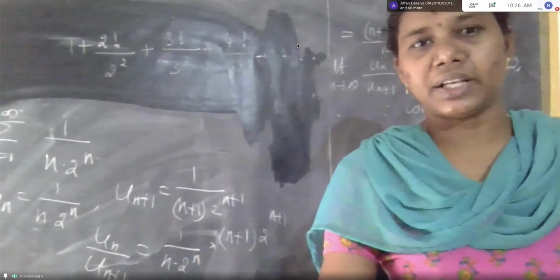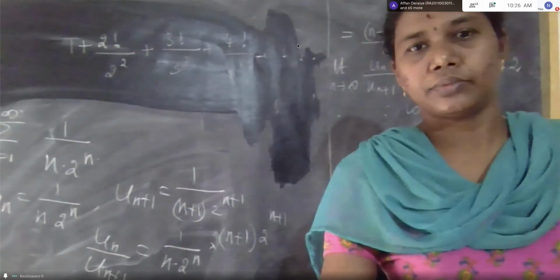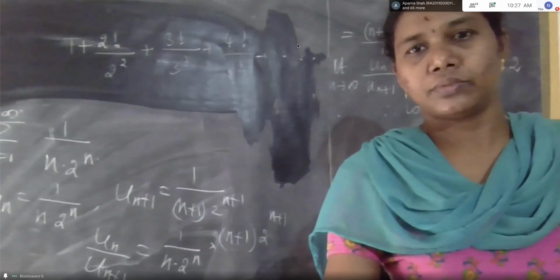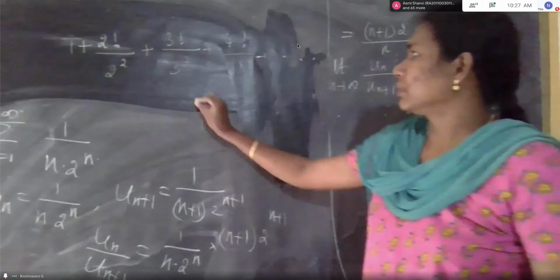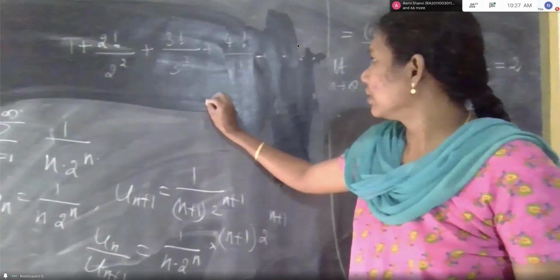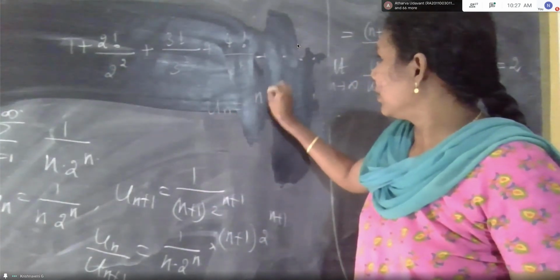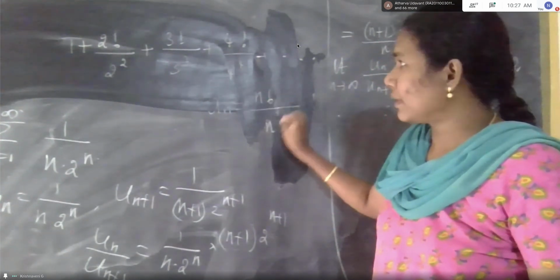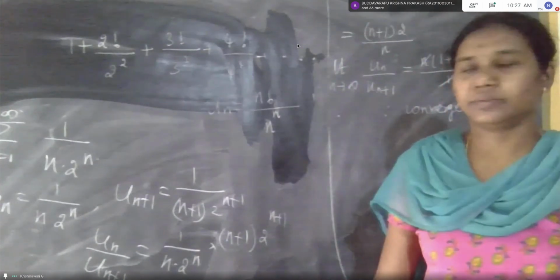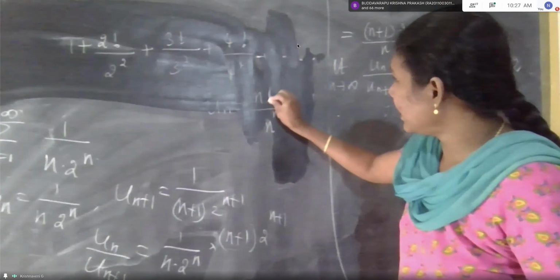First you write the correct nth term. What will be the nth term? This is a simple thing. N factorial by n power n.